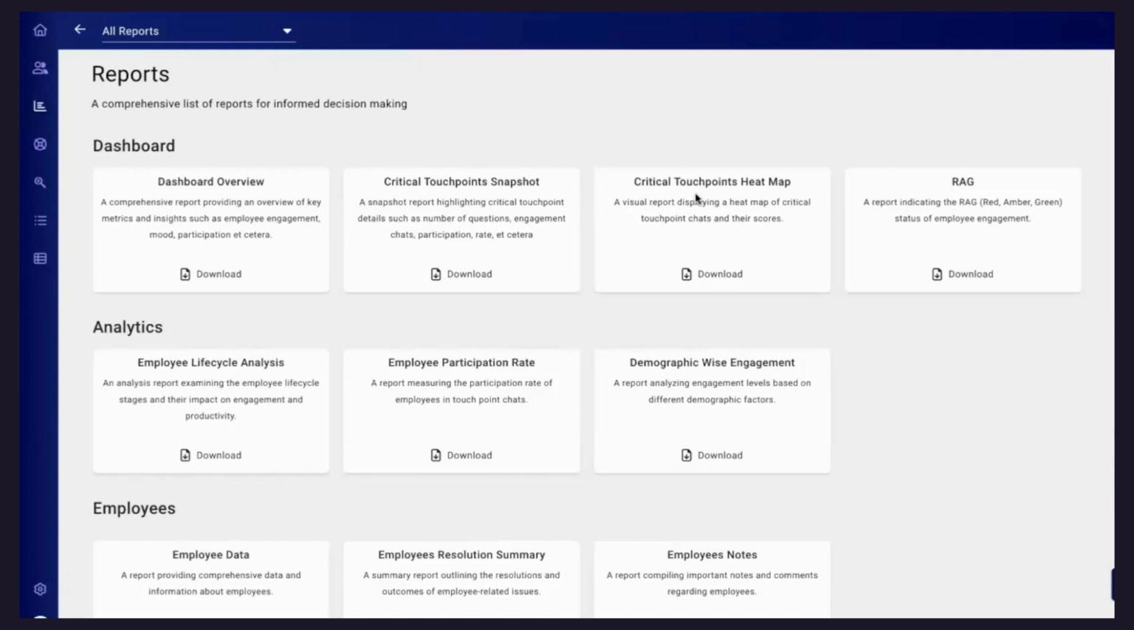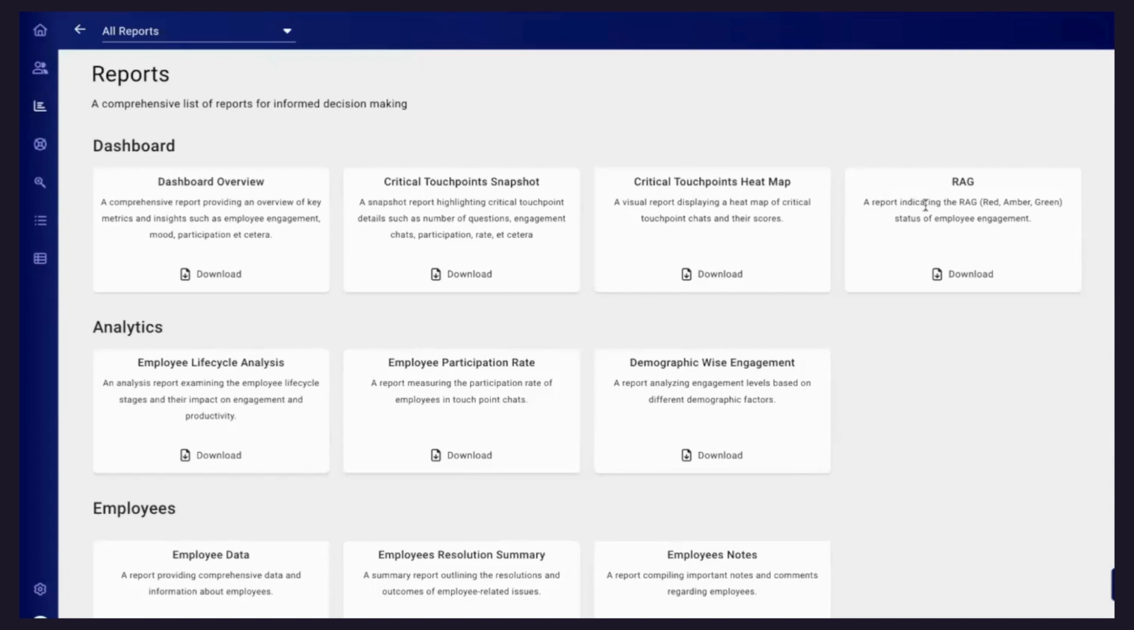You will be able to download a report where you can see all the drivers like culture, career opportunity, the key pillars, the key drivers, and their score for different touch points. Different touch points are 30, 60, 90, 5 years, 7 years, 10 years. Then RAG analysis, an individual report of every employee in the company based on the latest chat that they have completed.